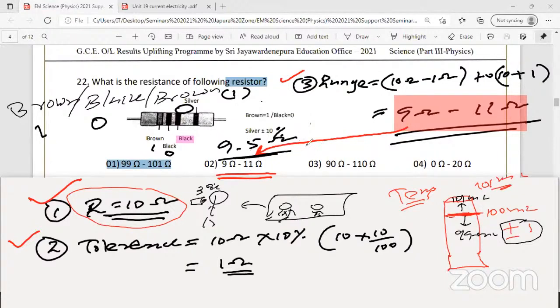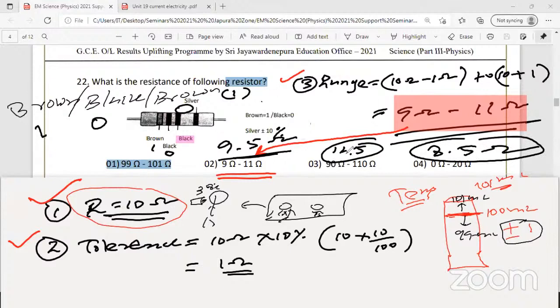Accepted. The next answer they will give is 11.5. Can't accept, because that's out of this range, more than 11. Next one they'll give 8.5. They can give four answers like this also: 8.5, 11.5, 9.5. Then they can give, say, 8 ohms. Then what is the answer? You can't say the answer is not there. No, the answer is there. That is 9.5 ohms.